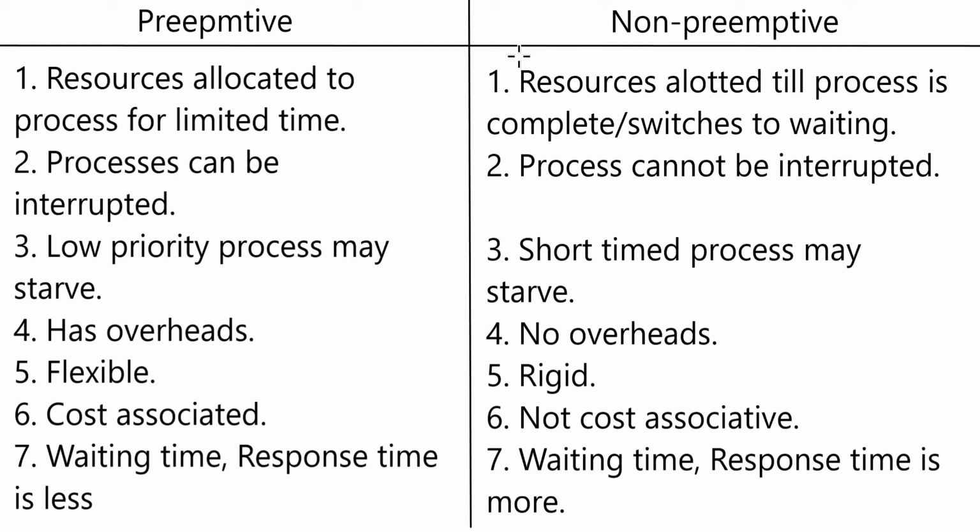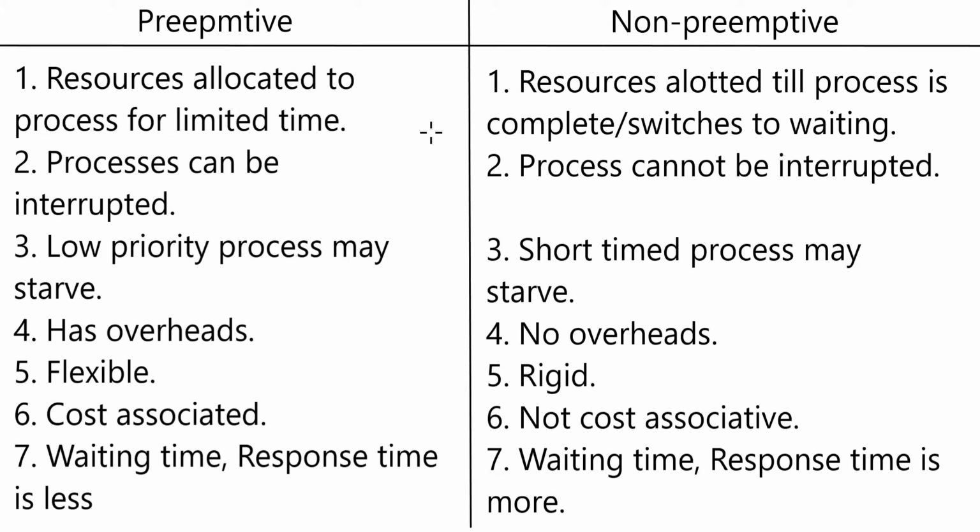So basically, non-preemptive algorithms are designed so that once a process is allocated to the CPU, it does not free the CPU until it completes its execution. While preemptive algorithms are priority based, which means they allow taking the CPU away from a process during its execution. What I mean is, if a higher priority process arrives in the system, then the CPU from the currently executing low priority process will be allocated to the new one.